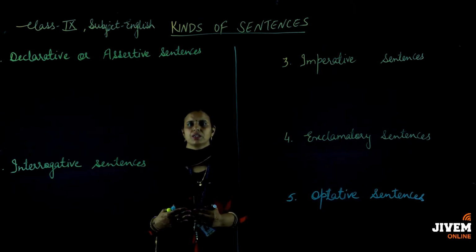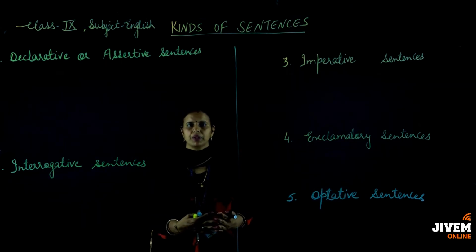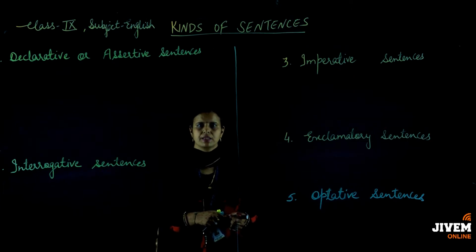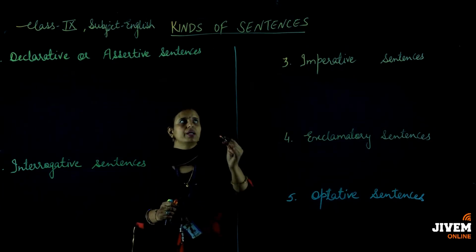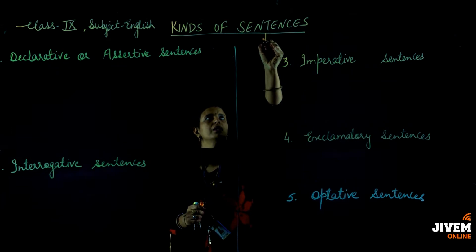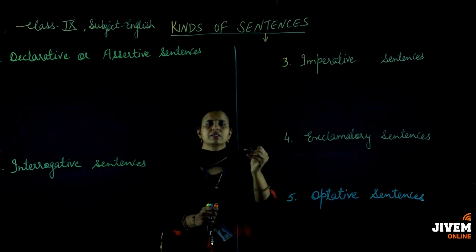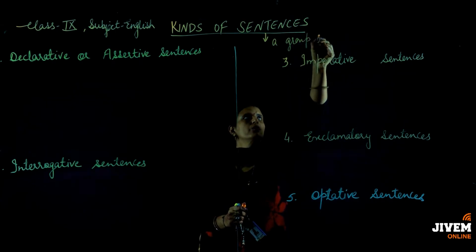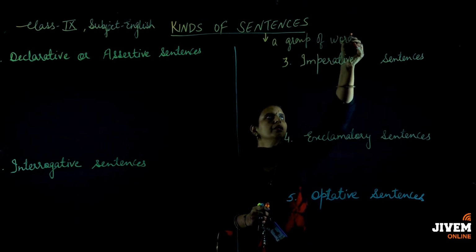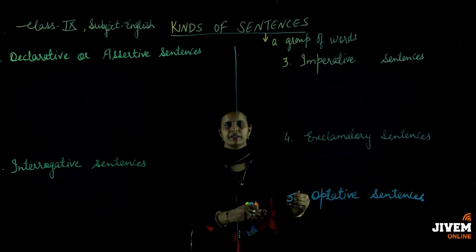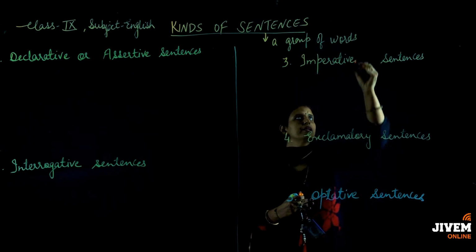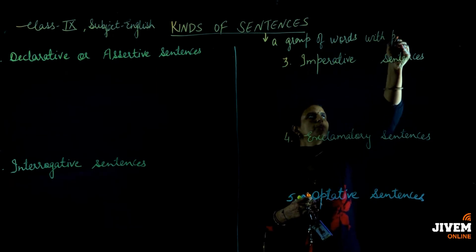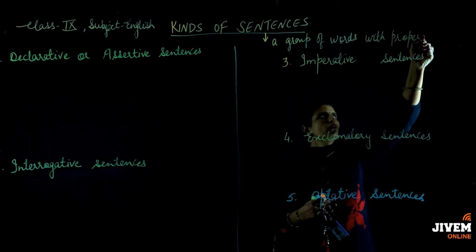Now in the last session we have studied about the types of determiners, and now in this session I am going to tell you about the kinds of sentences. Before moving forward, I would like to tell you what you mean by a sentence. Students, a sentence is a group of words which has a proper meaning. You can call it a perfect sentence when we have a group of words with a proper meaning along with that.